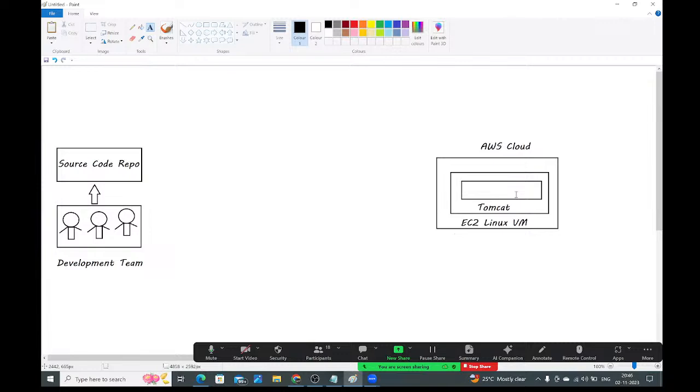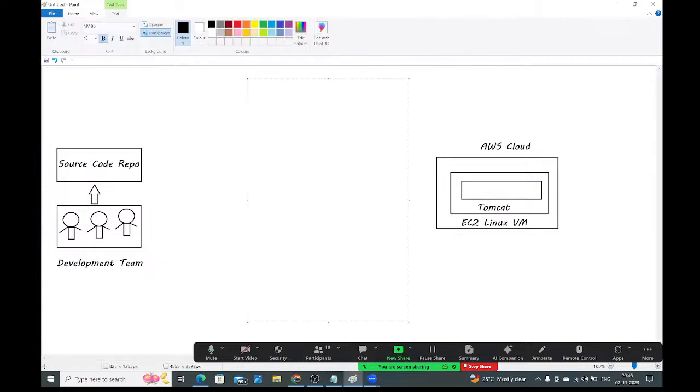See, as a DevOps engineer or as a DevOps and AWS engineer, what are your roles and responsibilities? First, as a first step, you need to set up the infrastructure.